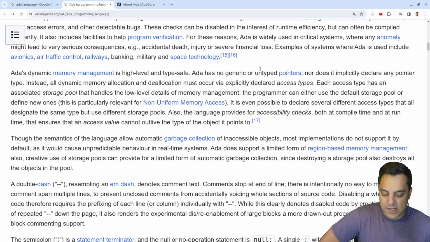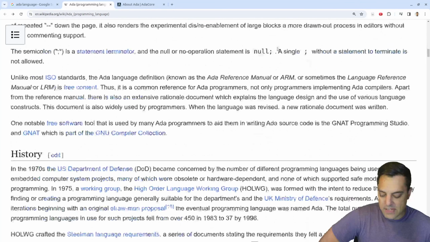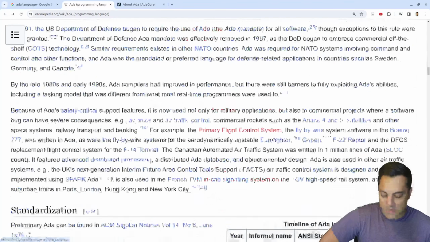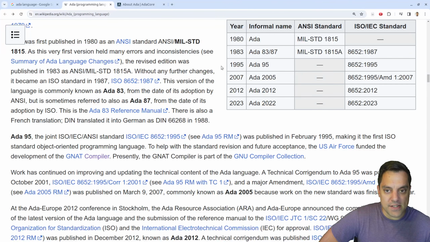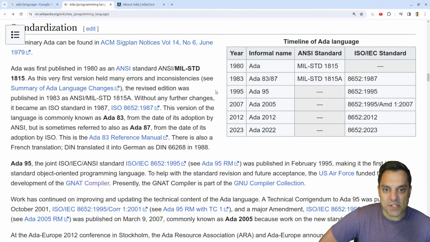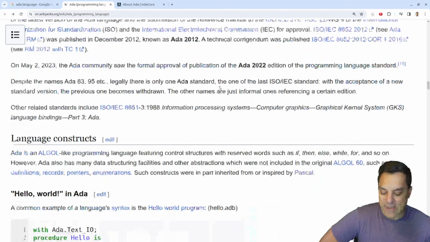Okay, so it's been used in a lot of different places, space agencies, and so on. Okay, and then we've got the whole history here. So pretty interesting development to see Ada. I think this is one of the first big languages with a committee and an ISO standard and these types of things. So there might be some real interesting programming language history here. And it looks like it's getting a new standard every few years, which, if you're in this community, is probably great to see it getting updated here.